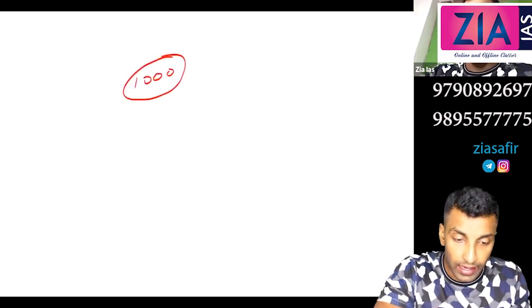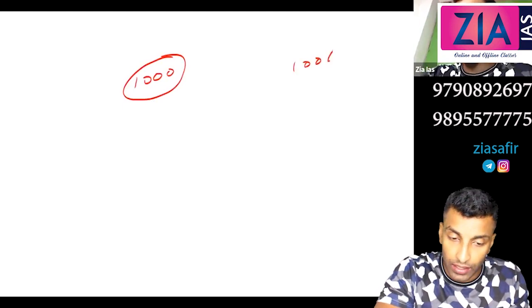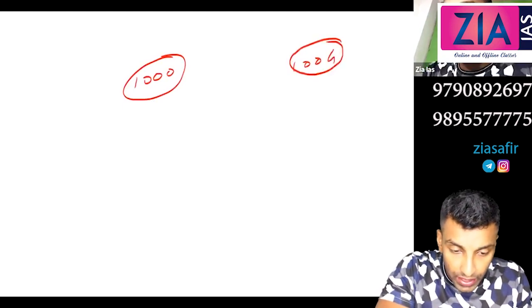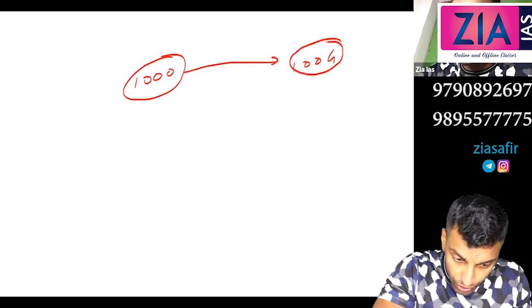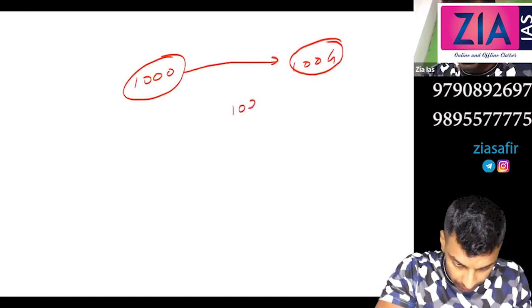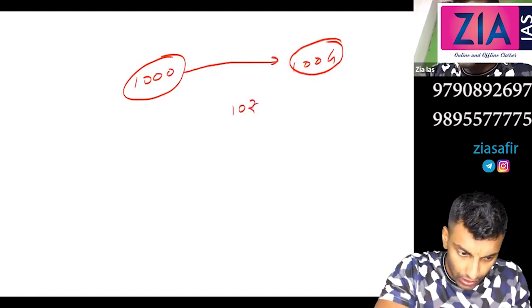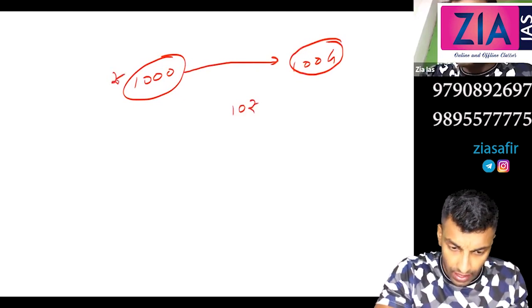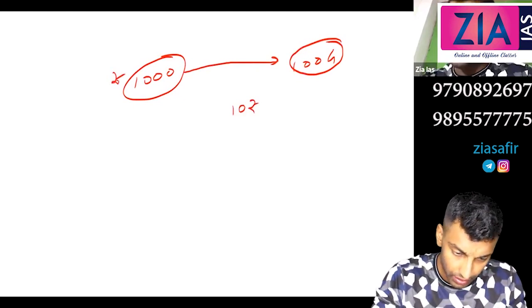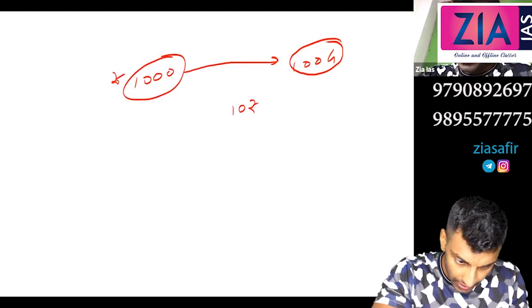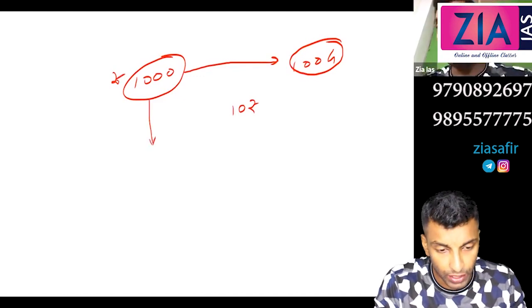I have given you an example already. If you remember, let's say 1000 rupee is there in the market, and let's say 100 goods are there. So if this 1000 rupees is chasing 100 goods, the cost of one item will be 10 rupee. Correct, no? Now let's suppose money supply is increased. It could be because of anything.